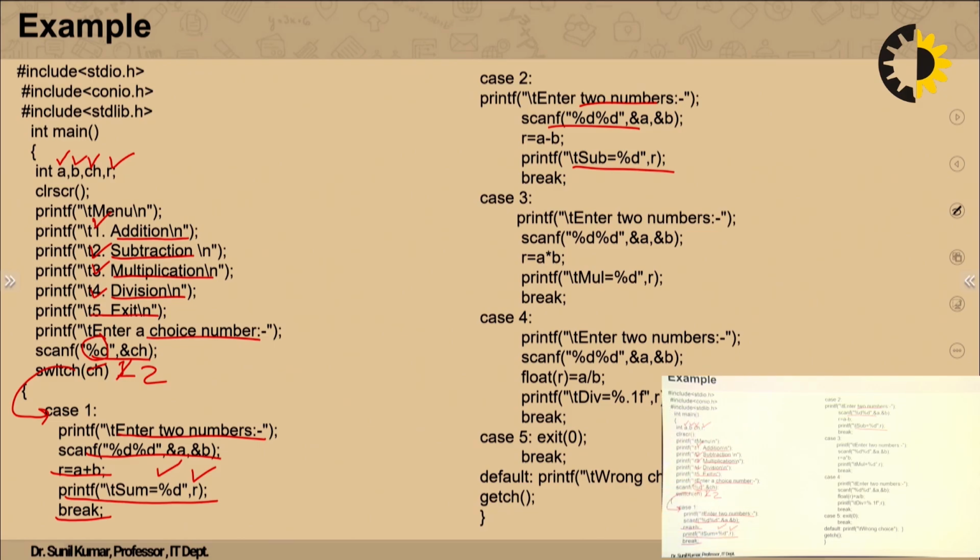For example, if we are giving a wrong choice, then in that case we have put a default case, and this statement will be printed, that is you have entered a wrong choice. You are not entering 1, 2, 3, 4, you are entering some other number, that will be the wrong choice, and this particular statement will be executed.